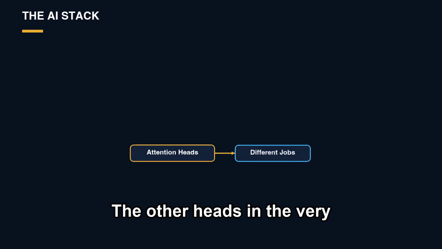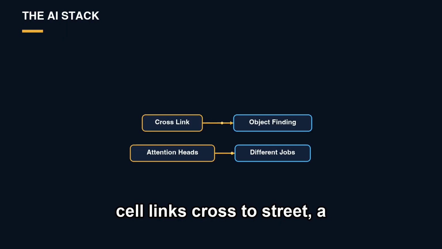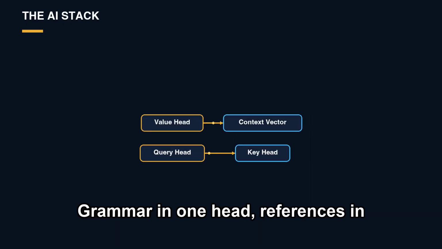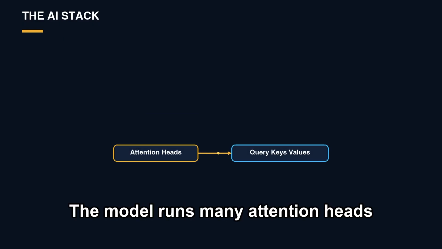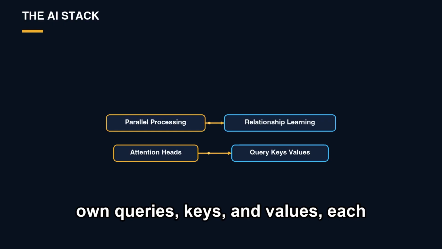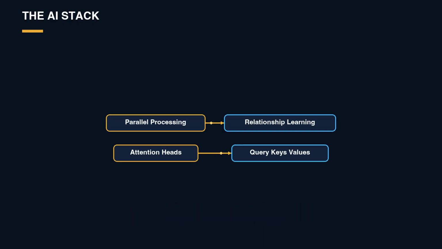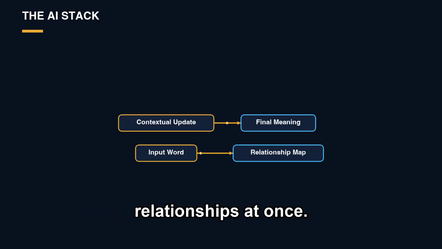The other heads in the very same model are doing different jobs. In our own heat map, one bright cell links cross to street, a verb finding its object. Another links to tired. Grammar in one head, references in another, emphasis in a third. That is multi-head attention, and it is not a bolt-on, it is the design. The model runs many attention heads side by side, each with its own queries, keys, and values, each free to learn a different kind of relationship. Then everything gets combined, so each word's meaning is updated by many relationships at once.